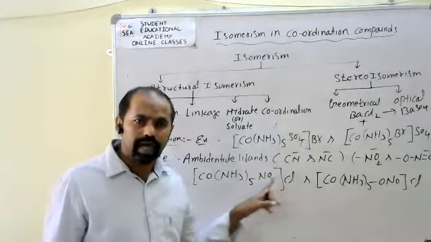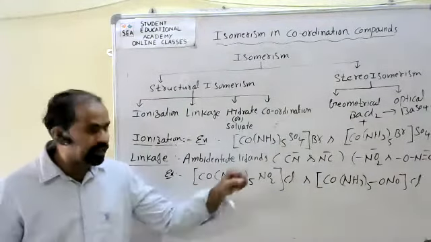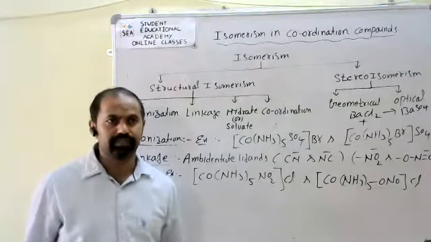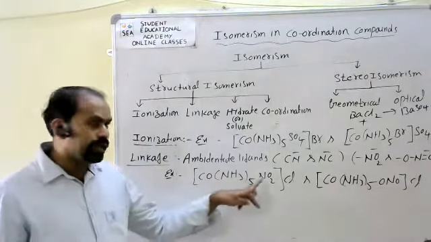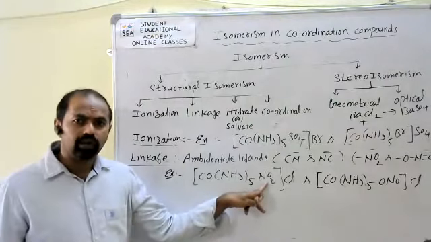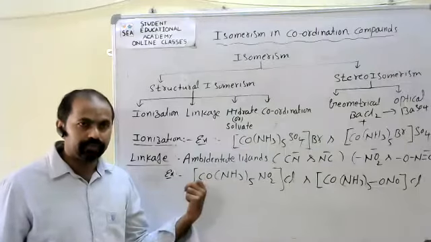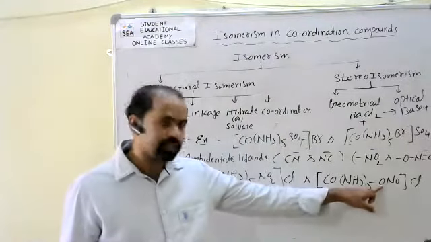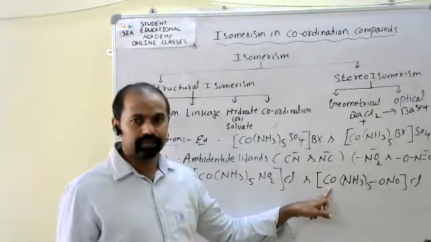Both compounds have the same chemical formula, there is no difference. So here in the NO2 group, nitrogen is attached to the central metal atom. Here oxygen is attached to the central metal atom cobalt.